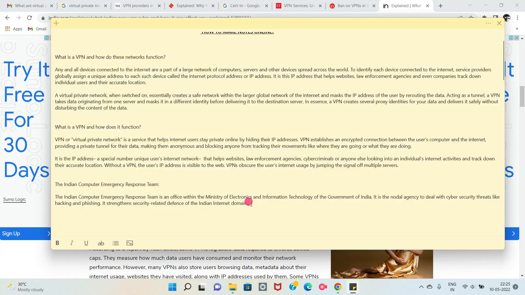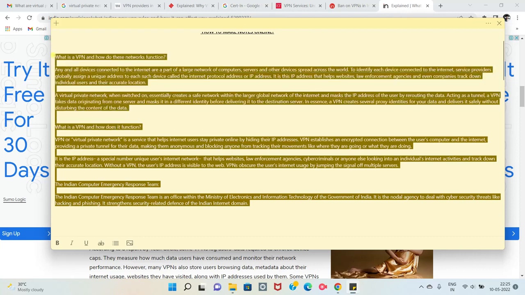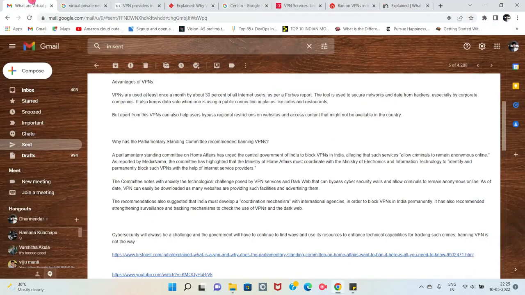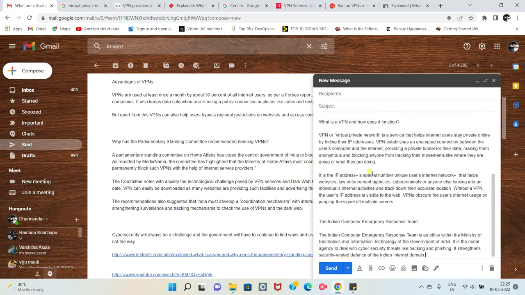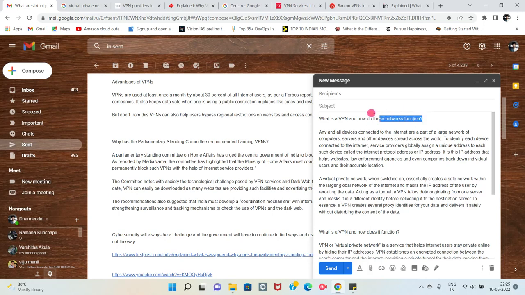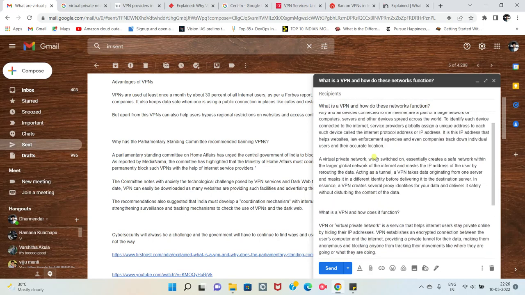It won't take much time. You can do that, and this is one way. Or otherwise, there is one more thing you can do, which is something that I do. It helps me a lot. I take this VPN data, and I open my email and press compose to send an email. I'll copy and paste the whole data here. See, I have everything. In the subject, I'll mention the name of the topic. Here the topic is what is VPN, virtual private network, and how does it work. So this is the subject.